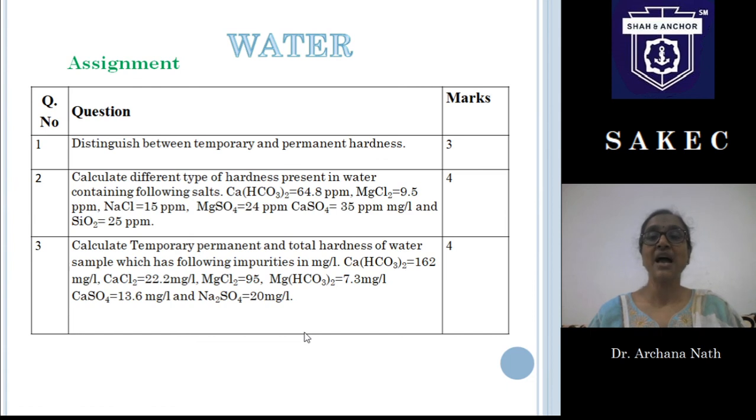So please do that. And see here in problem number 3, the presence of sodium sulfate has been given. Please remember that we have to consider only the hardness causing salts. We don't have to consider those salts which will not produce any hardness.